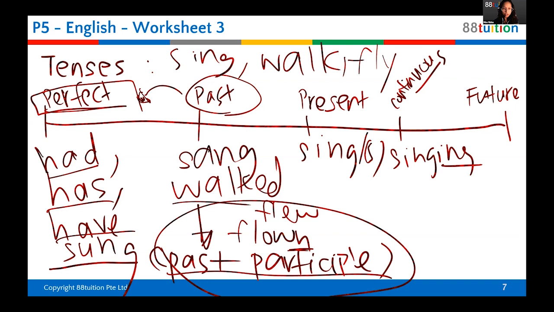So this is the past participle. If it's "it flew," but you want to talk about two actions, one happening before that, you will use the past participle, that is flown, okay? Future tense always uses will or shall, okay? So it will be will or shall something. So that's one thing to take note of. Past participle, remember the word changes sometimes, and sometimes it doesn't change.